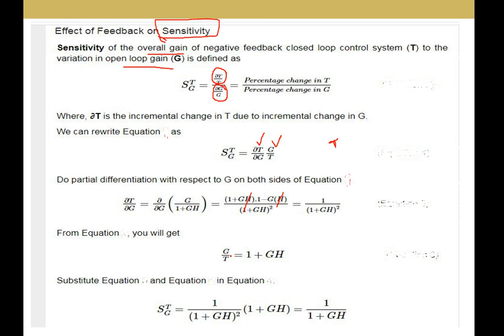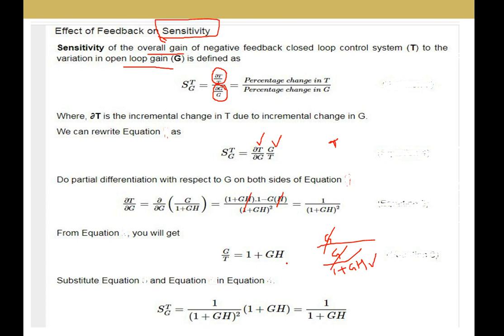So G divided by G by 1 plus GH. Whenever I write it this way, G and G cancel out, and finally I am left with 1 plus GH in the numerator.